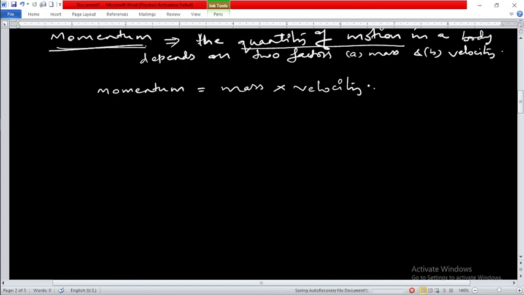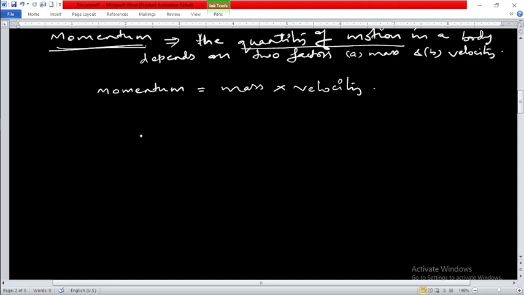Now this is giving you the word momentum. Due to this conclusion, we come to another term which is known as momentum, and this momentum can be defined as the quantity of motion in a body that depends on two factors, mass and velocity, which gives momentum as the product of mass and velocity.